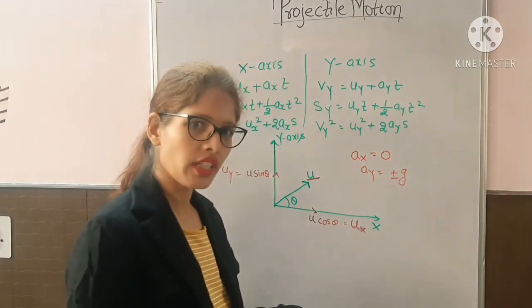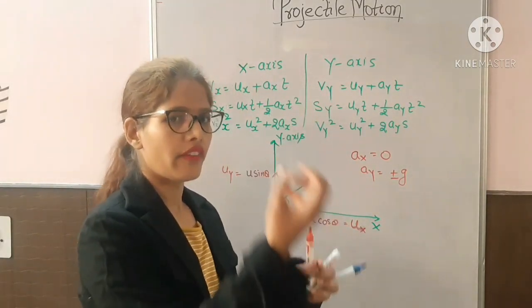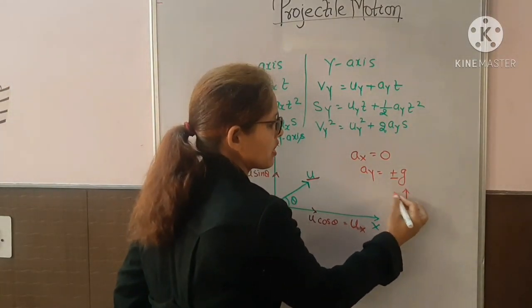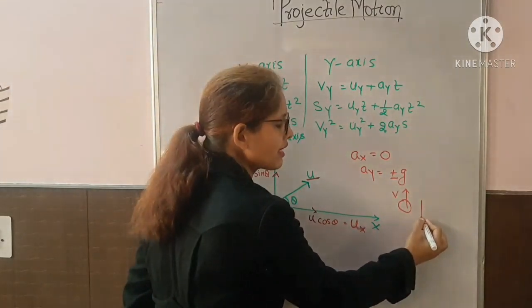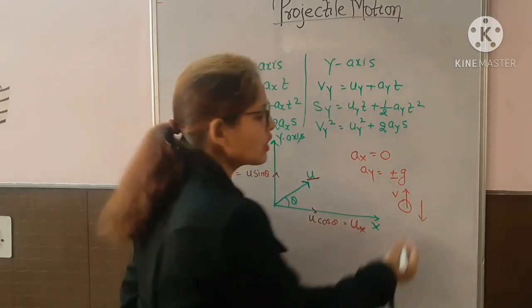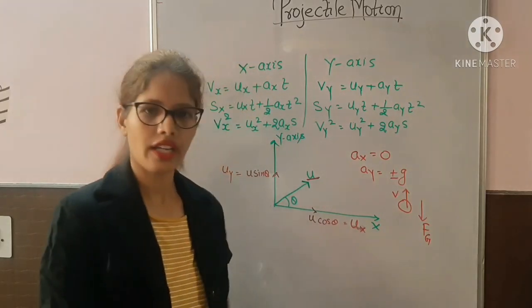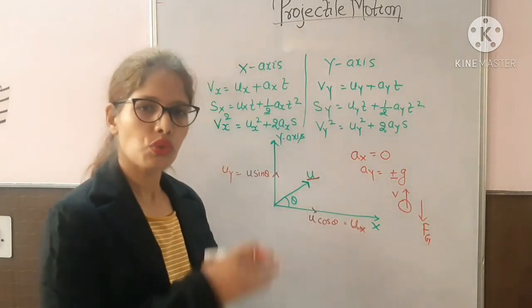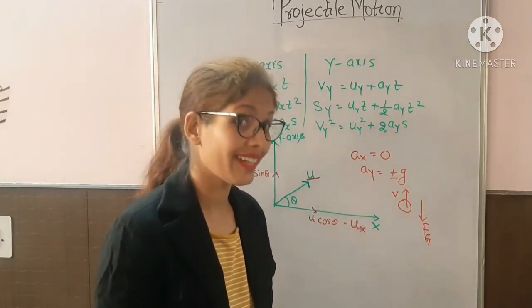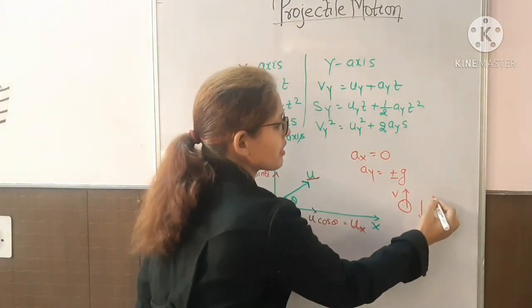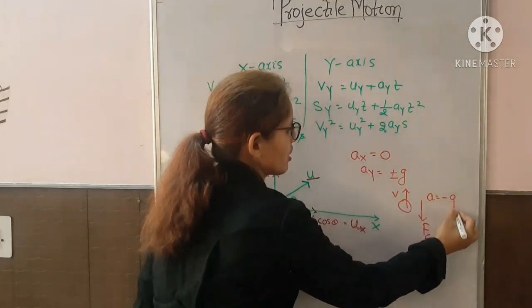If the object is moving in upward direction and gravitational force is acting downward, the direction of motion and gravitational force are opposite. So with time the body velocity will decrease. It is the case of retardation. So in this case you will take acceleration as minus g, right?